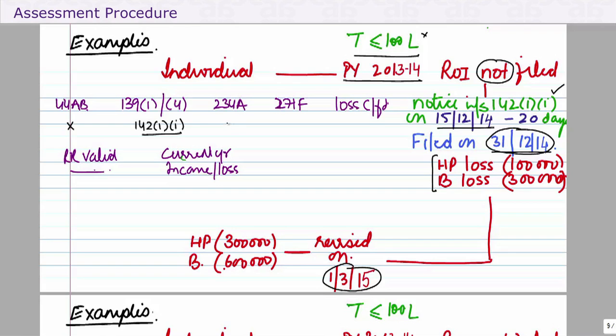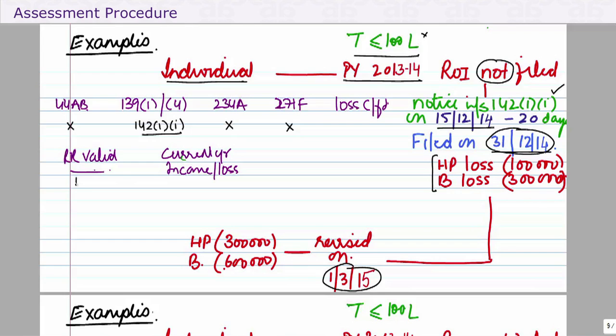Will he be levied interest under 234A? No, there is no tax. And him being an individual was not compulsorily required to file a loss return, therefore penalty under 271F will not even be discussed. Is the revised return valid?